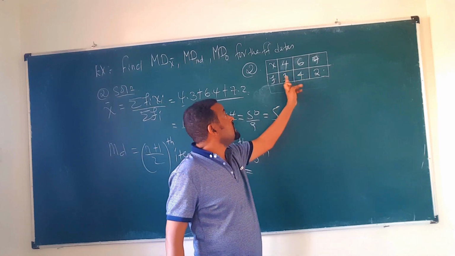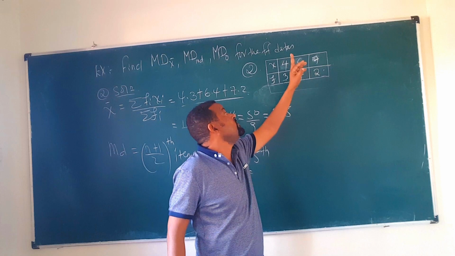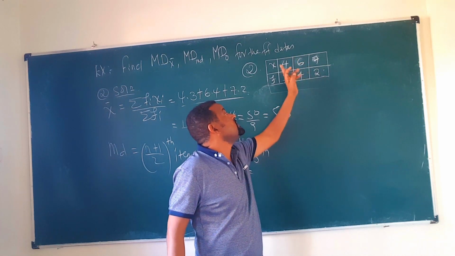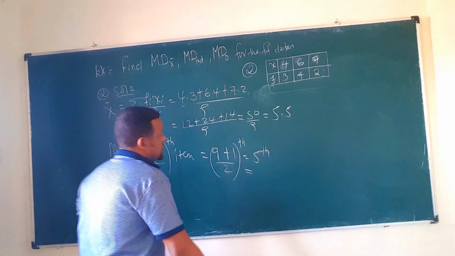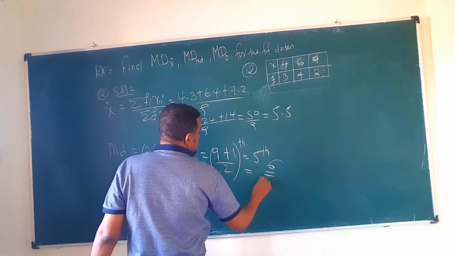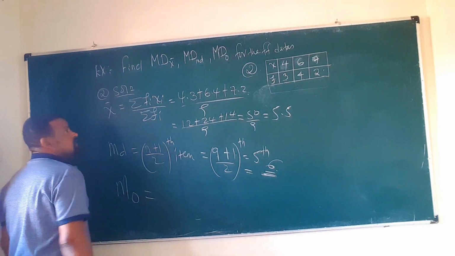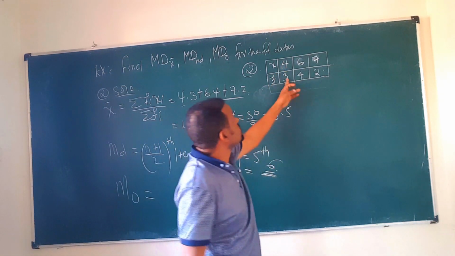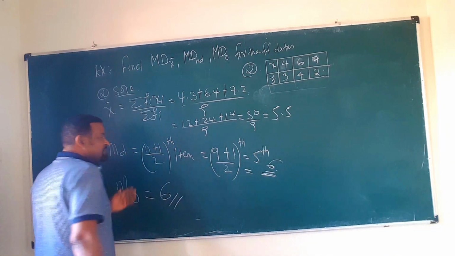Now counting from the first: first, second, third are 4, then the fifth is who? First, second, third are 4; the fourth, fifth, sixth, up to the seventh is 6. So our median is 6. What about the mode? The mode is the most frequently appeared. 4 appears 3 times, 6 appears 4 times. So clearly it is 6. So the mode and the median are equal here.